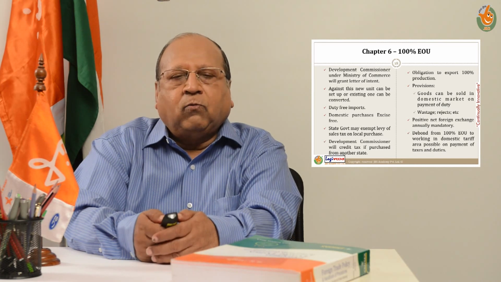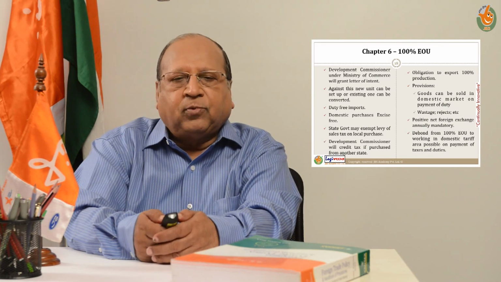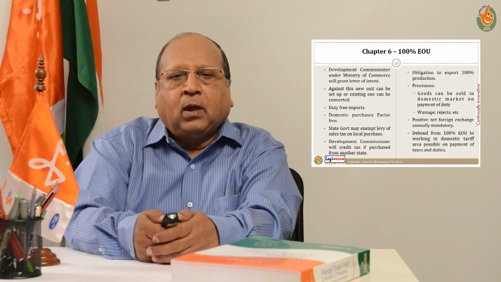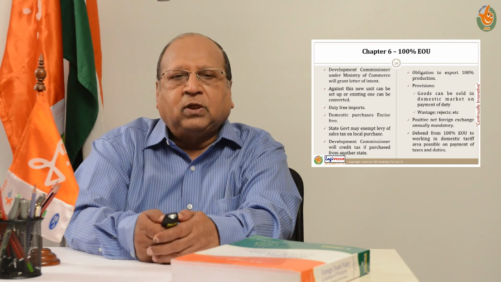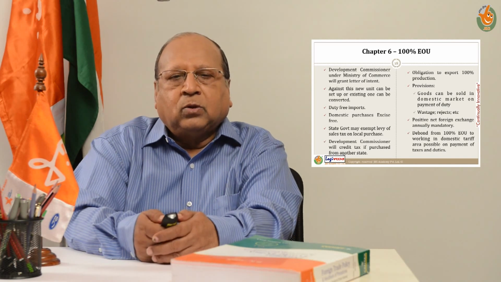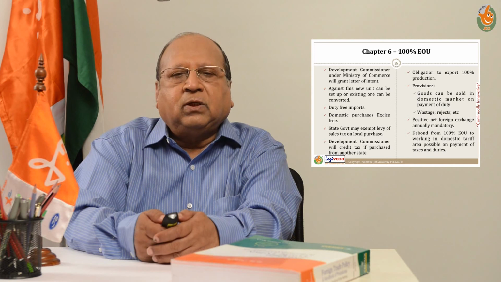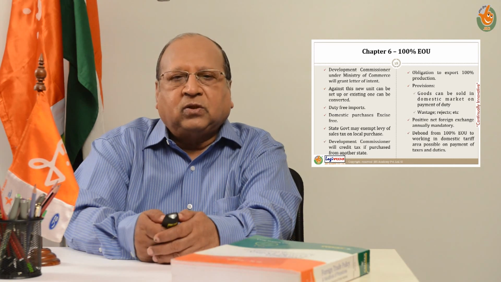This will include waste and scrap generated during the production process, rejects which are not exportable but which may find a market in India, and goods which are not rejected but which are surplus to his production and which he is not able to export. So, approximately, quantity-wise it will be 1/3 domestic sale and 67% exports.